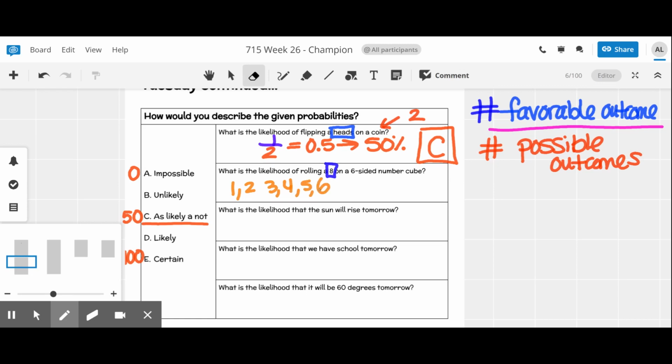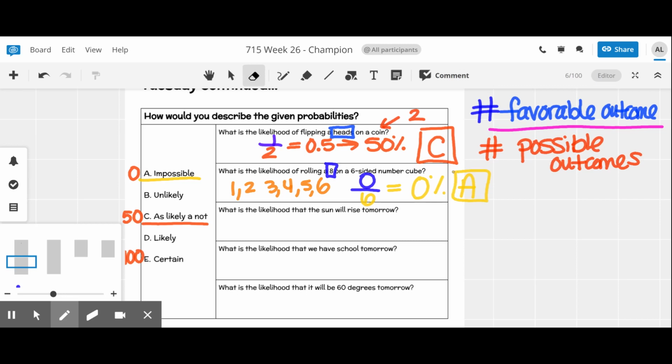So if I look at 8, there are 0 possible outcomes out of 6. So in this case, 0 divided by 6 is 0% chance, which makes sense because there's no 8 on a 6-sided number cube, so that's going to give us A for the second one.